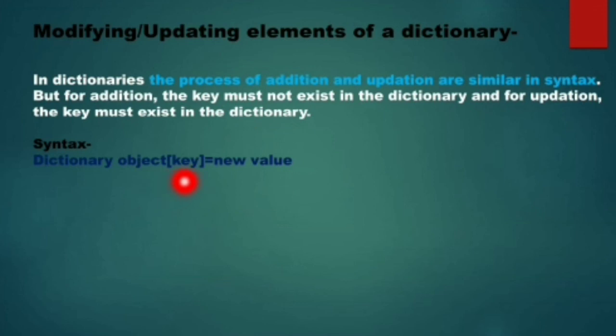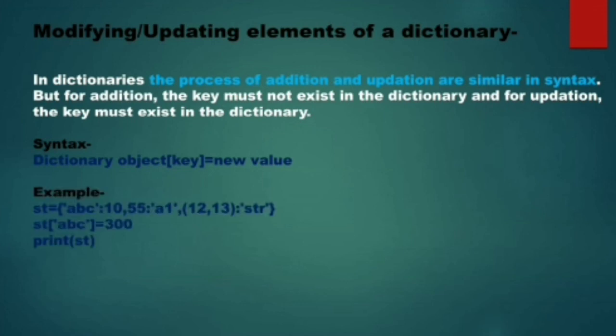But if the key is not existing and you have put in a value for that, then it will add that key to the dictionary. So the process of adding as well as modifying is the same. If the key is existing, its value will be modified. If it is not existing, it will be added.